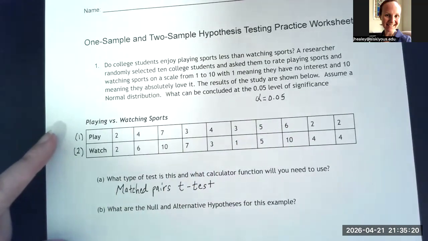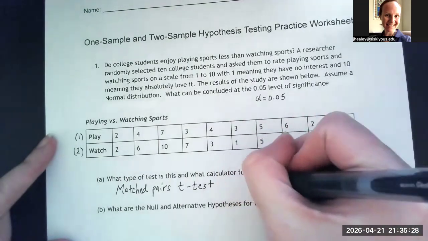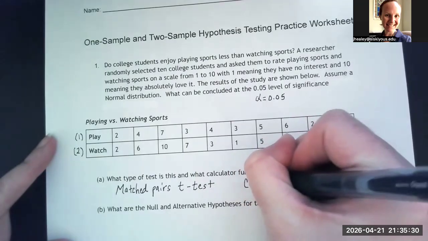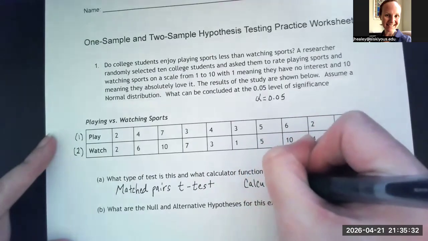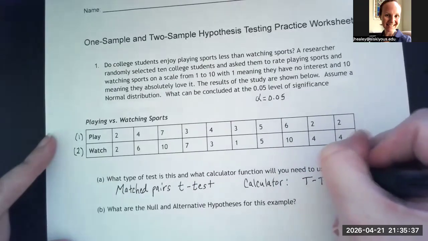And then what calculator function do we need to use? This is where we end up just using the regular t-test in the calculator. So in the calculator, this is just the regular t-test.